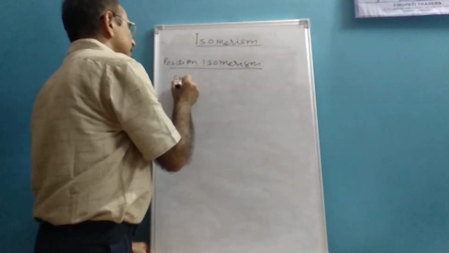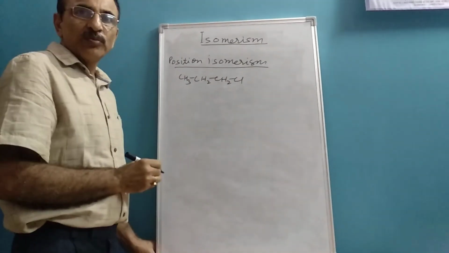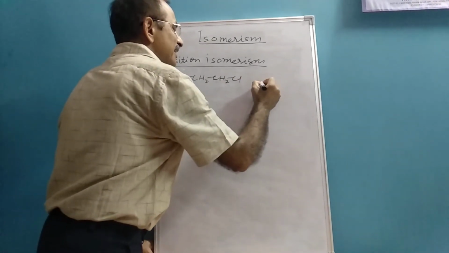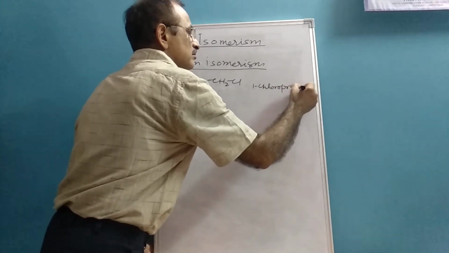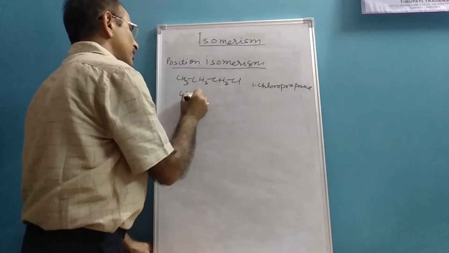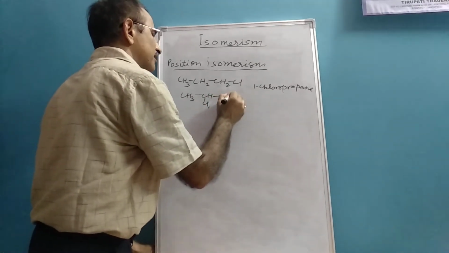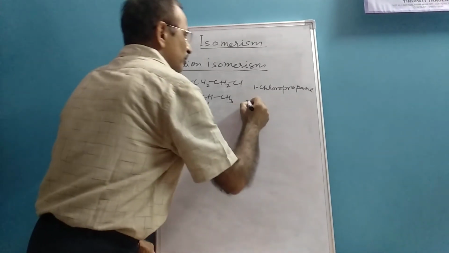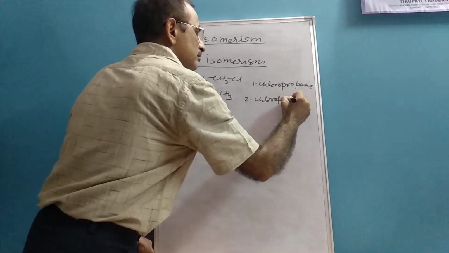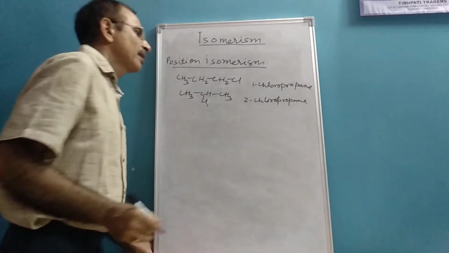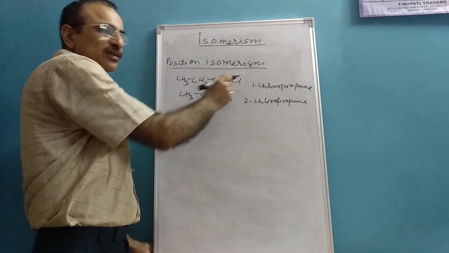For example, consider 1-chloropropane. Here chlorine is at the first carbon, and when you change the position of chlorine to the second carbon atom, we have 2-chloropropane. It means the isomerism is due to the difference in position of chlorine.